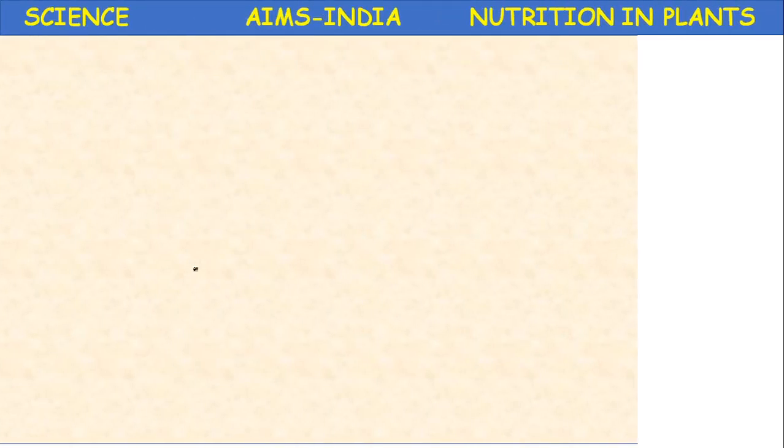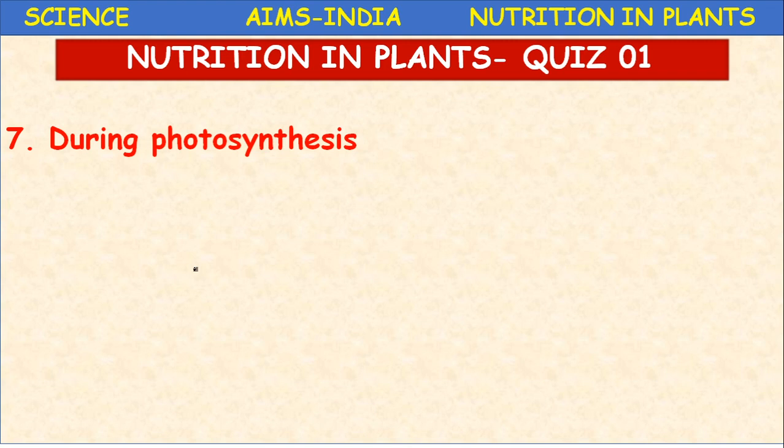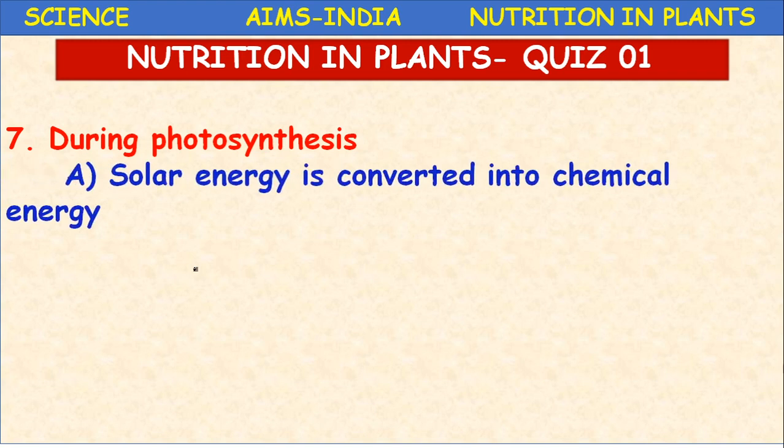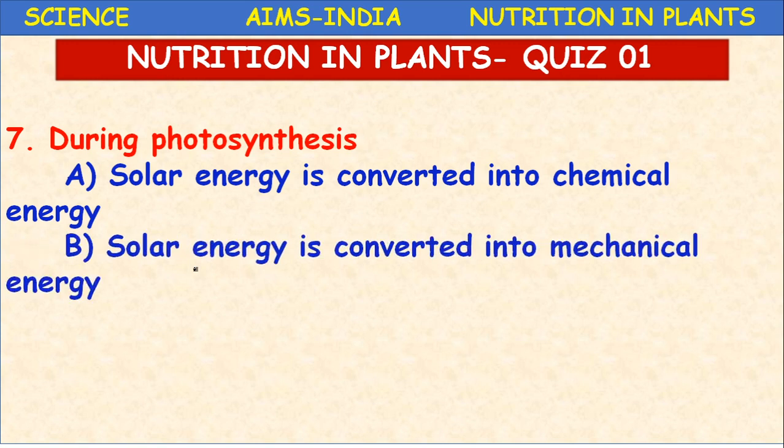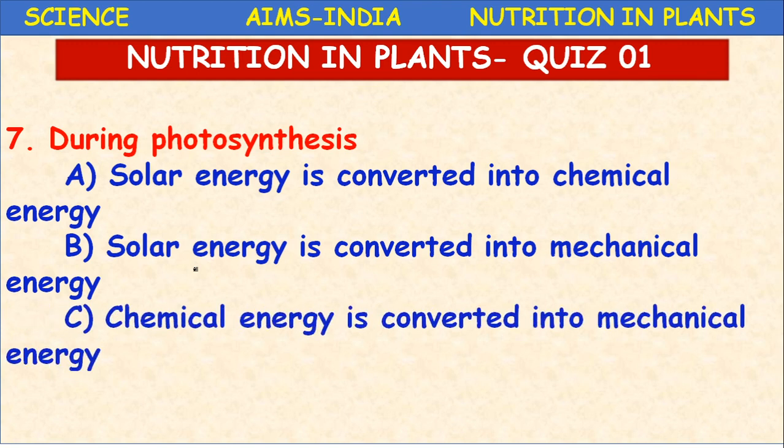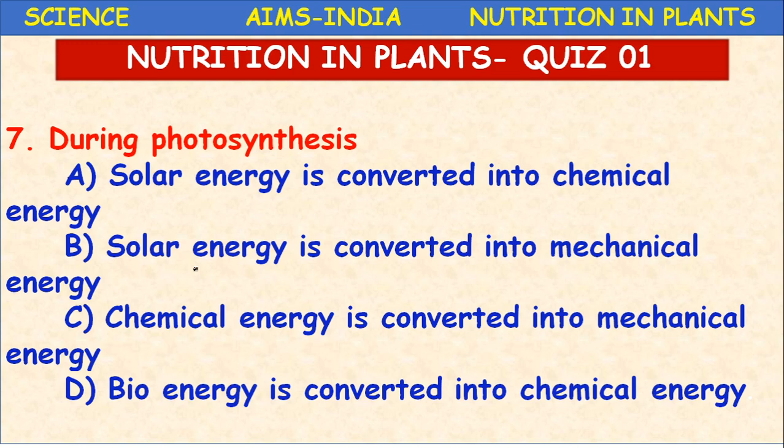Next, during photosynthesis, once again the statements: solar energy is converted into chemical energy, solar energy is converted into mechanical energy, chemical energy is converted into mechanical energy, and bioenergy is converted into chemical energy. So what is happening here during photosynthesis?